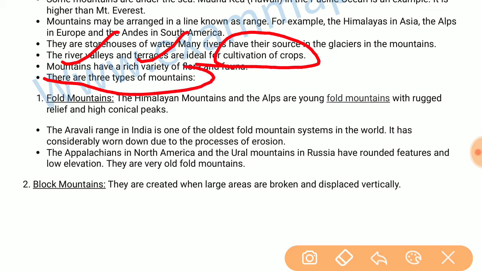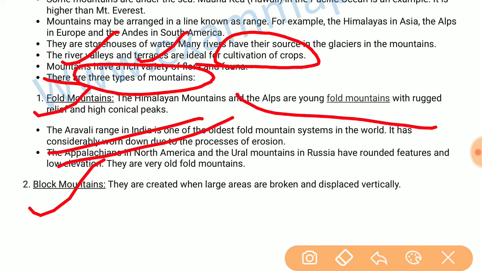We have three types of mountains. First one is fold mountains, second one is block mountains, and third one is volcanic mountains. Fold mountains are the mountains which are formed when two plates of the earth collided with each other and they uplifted.